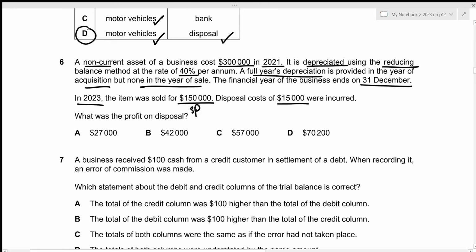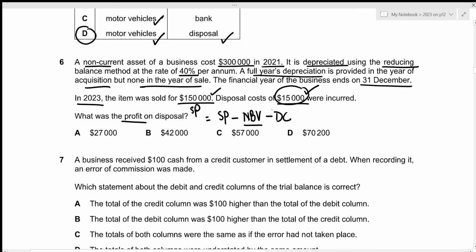Okay, so remember the question already indicates that there was a profit on disposal. And profit occurs whenever we receive a higher amount than what we anticipated for, right? In this case, the sales proceeds was higher than the net book value. So the profit on disposal will just be sale proceeds minus the net book value. And we also have disposal cost. So we need to subtract that as well. We have the sales proceeds as well as the disposal cost, but we should also figure out our net book